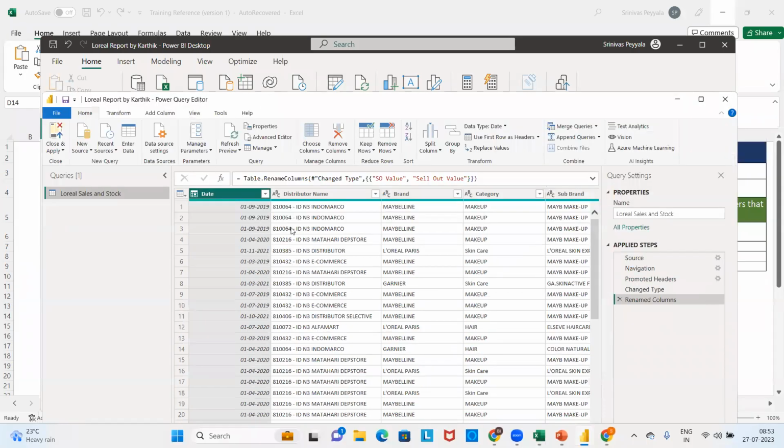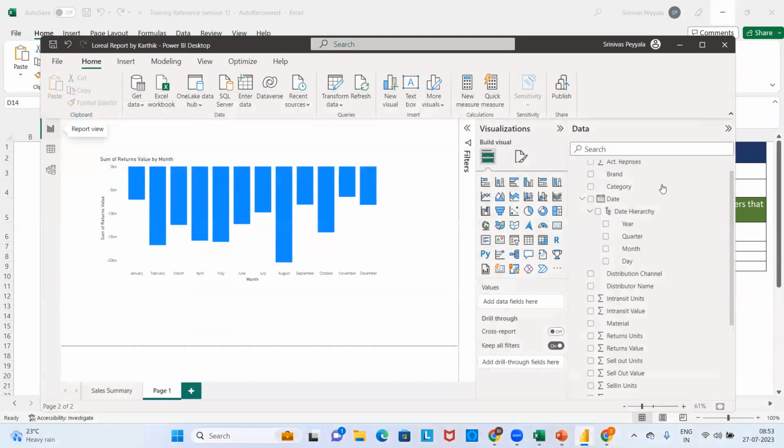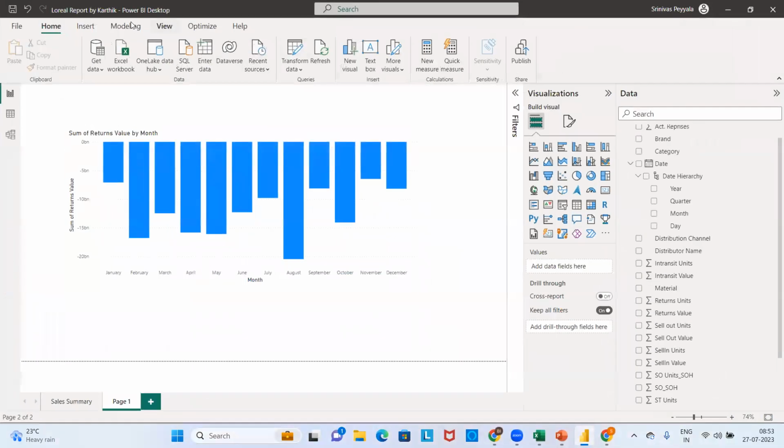This window is speaking about the data that Karthik has loaded. He needs to spend some time on this data, half an hour or 40 minutes. Then only it will give some understanding to him and he can create any visualization. Simply he will close and apply. And again, he will come back to the desktop layer.